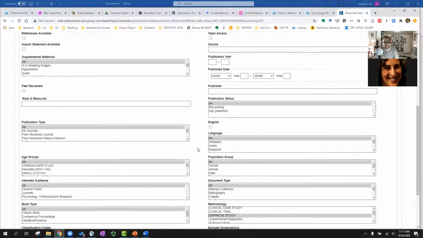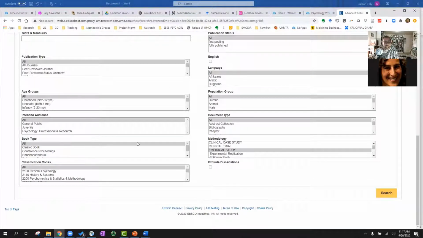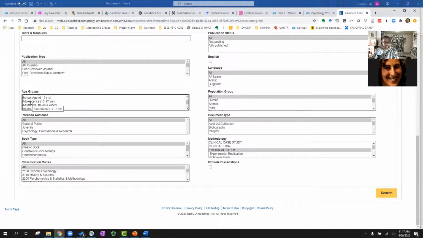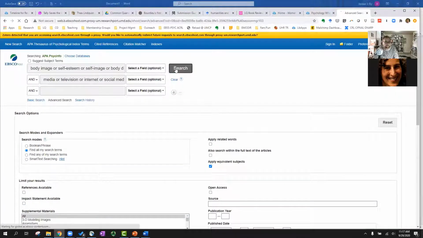There are other things that I can do in terms of parameters that I can look for in PsycInfo, such as selecting age groups. So if I wanted to specifically look at adolescents, for example, I can select that here. I could also select something like adulthood, young adulthood, etc. For the moment, I'm just going to keep it like that.